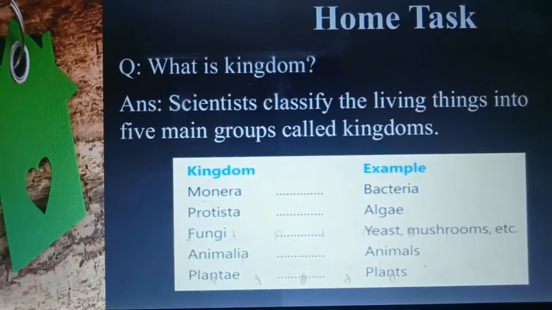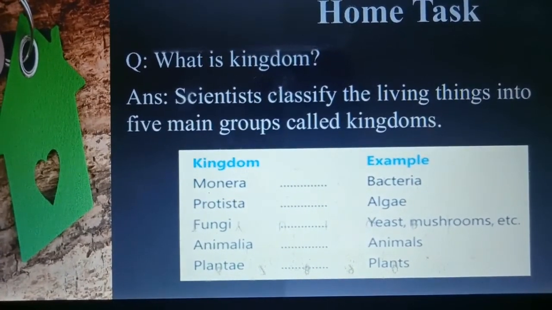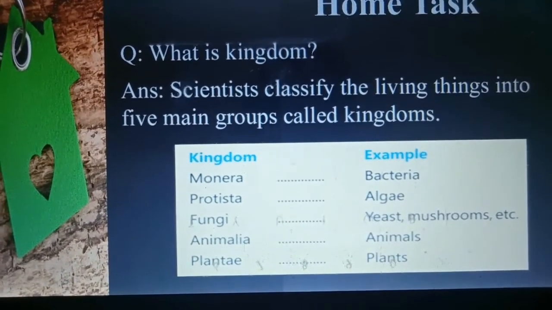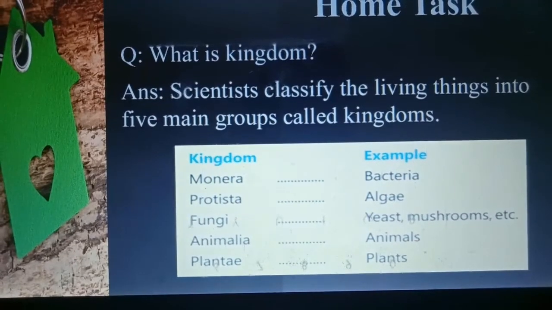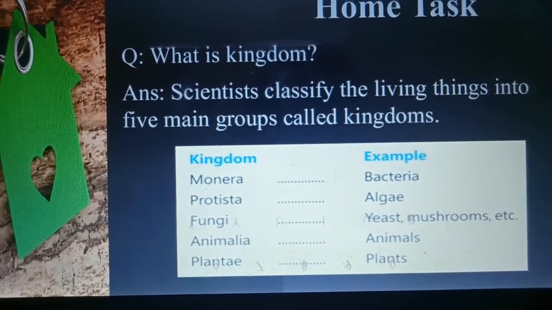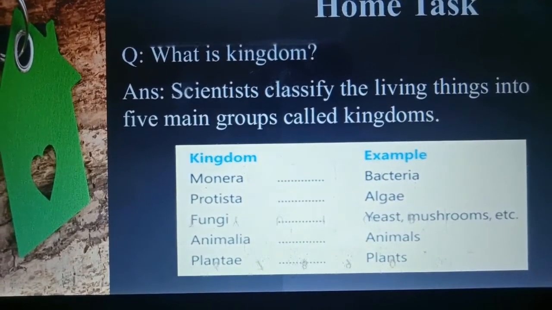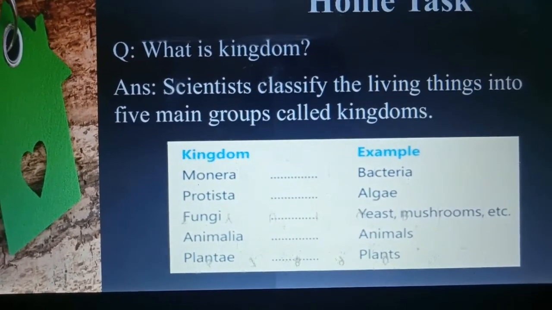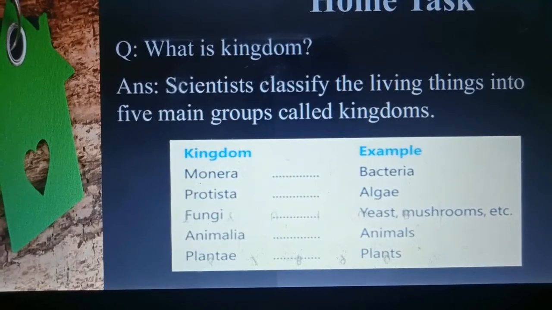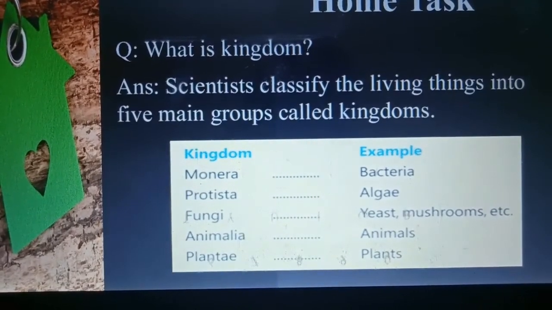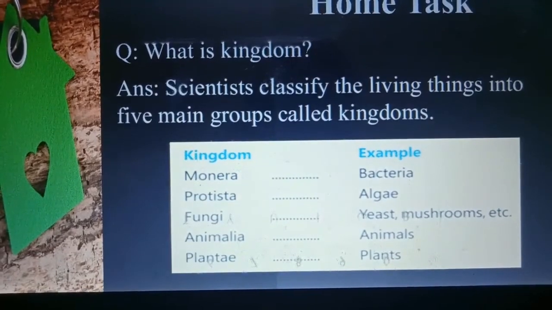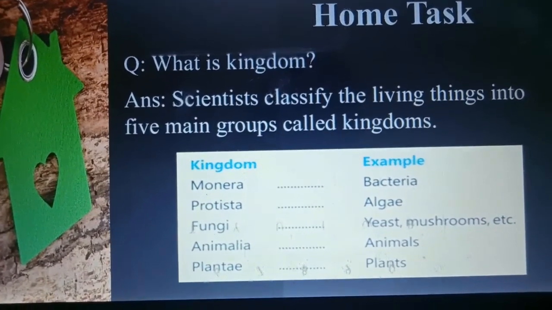Okay class, your home task is: what is kingdom? This is your question, what is kingdom? And here is the definition. The scientists classify the living things into five main groups called kingdoms. So these are the five main kingdoms. You will learn this definition and write the five kingdoms and their examples in your notebook. Okay, this is your home task.